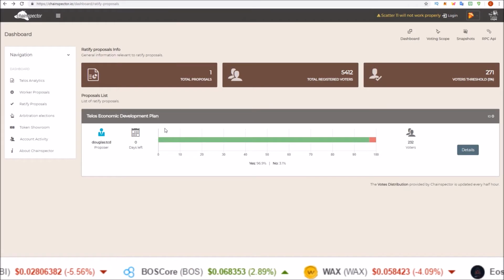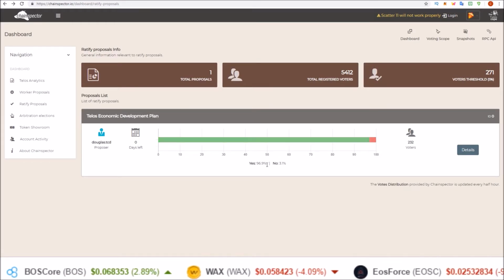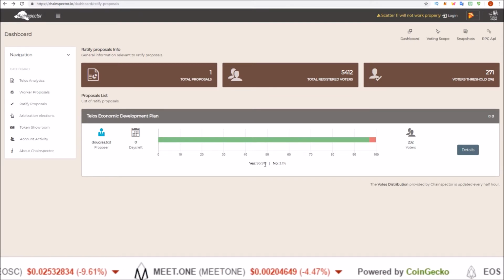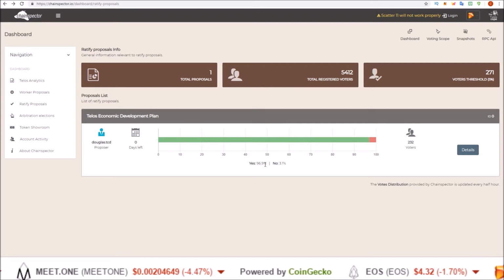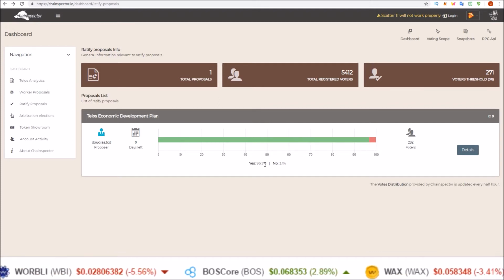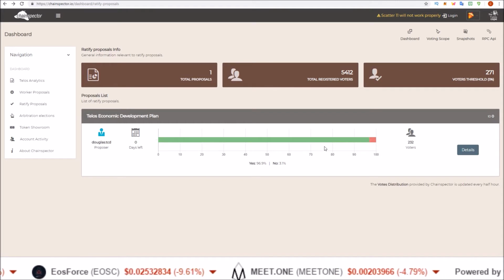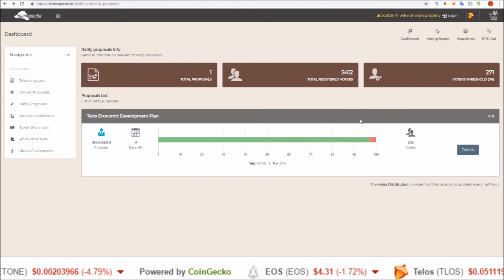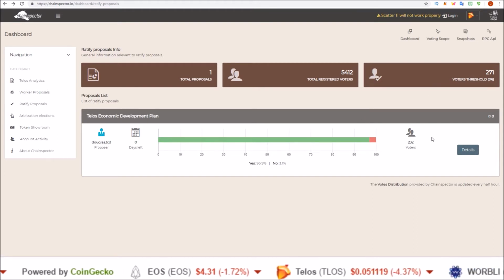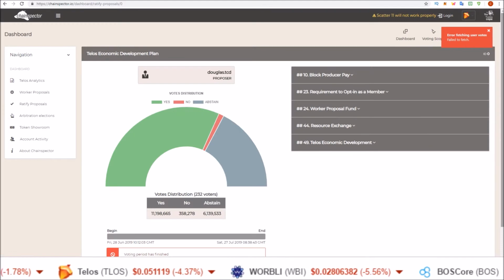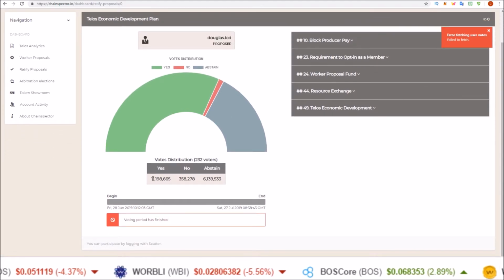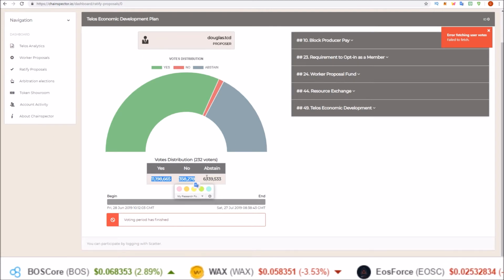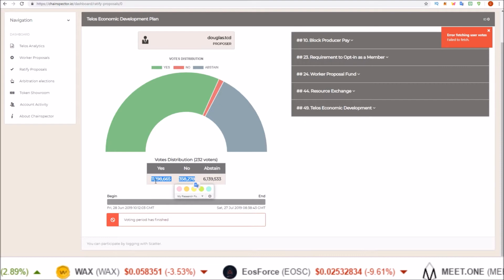The Telos Economic Development Plan saw overwhelming support with about 97% yes votes. But a single account was able to attack the voting with just 10,000 tokens in their account. This was due to an error in the way the voting threshold was calculated, an actual error in the code that has been fixed. So one account with 10,000 tokens was able to stop the will of 11.2 million tokens voting yes and about 20 million tokens voting overall.